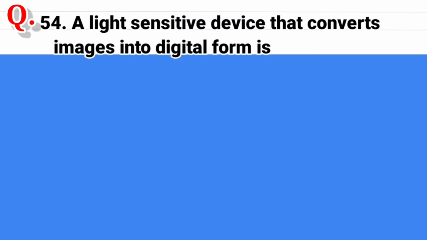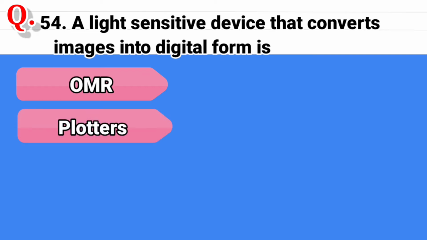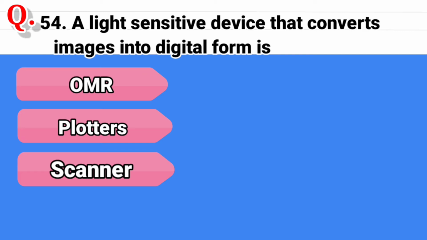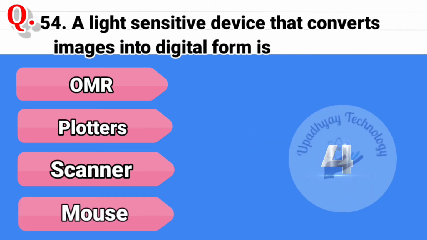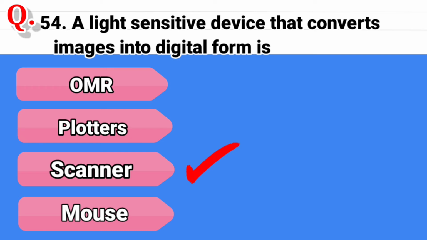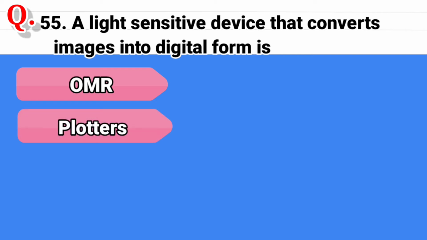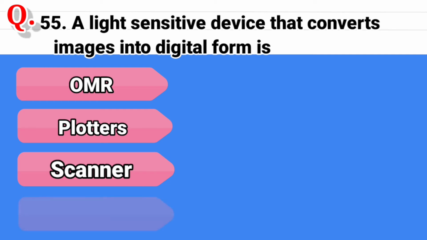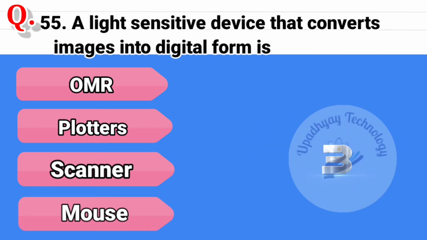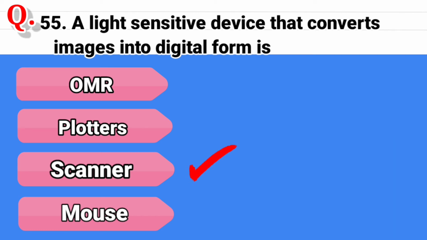Question 55. A light sensitive device that converts image into digital form is, and the options are OMR, second option is plotter, third option is scanner, and the last option is mouse. And the correct answer is scanner.